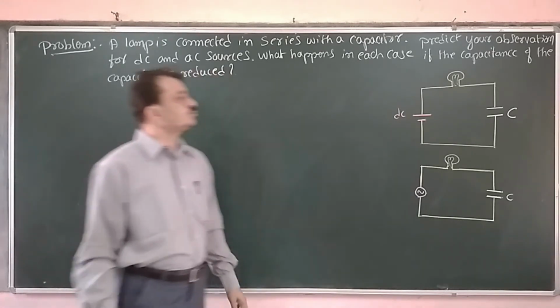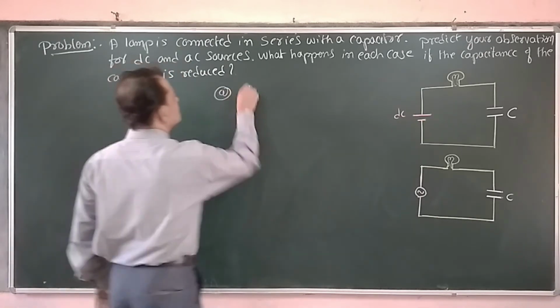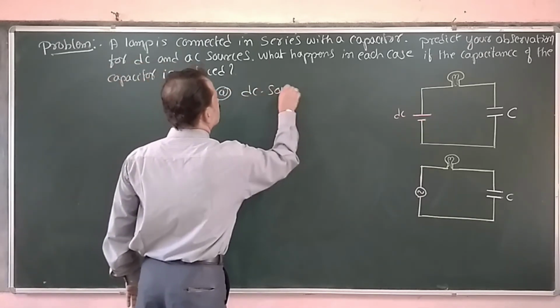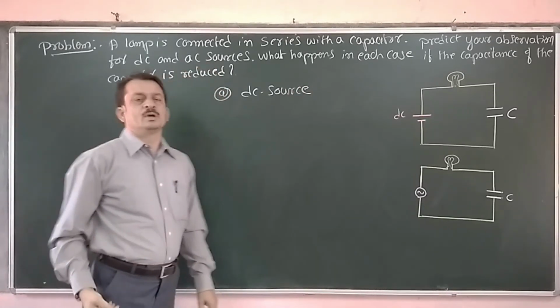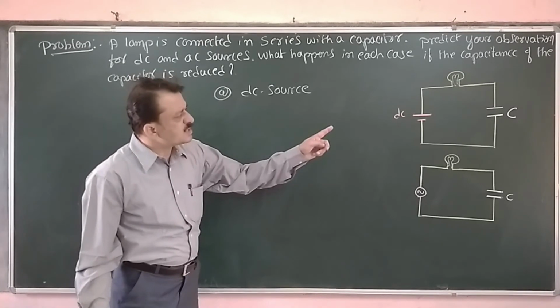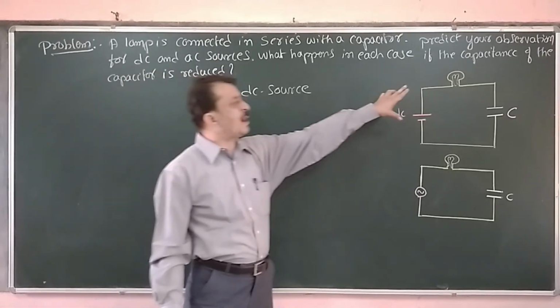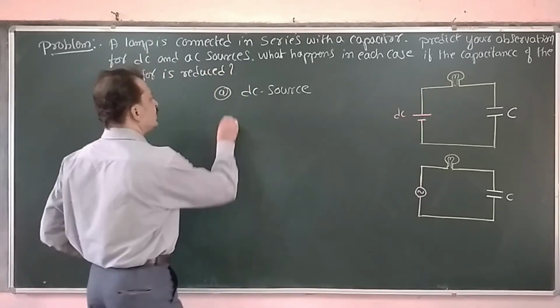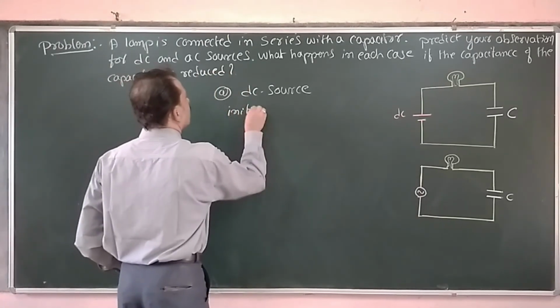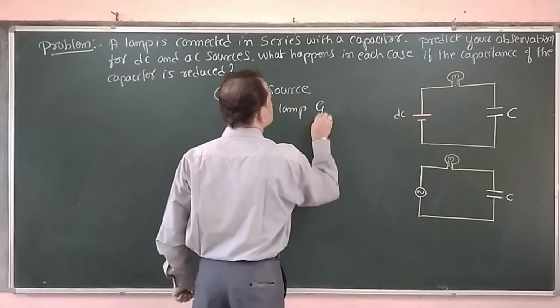Okay. Now let me study the first case, a DC source. As and when the DC source is connected, the current starts to flow in the circuit. Initially the lamp glows.